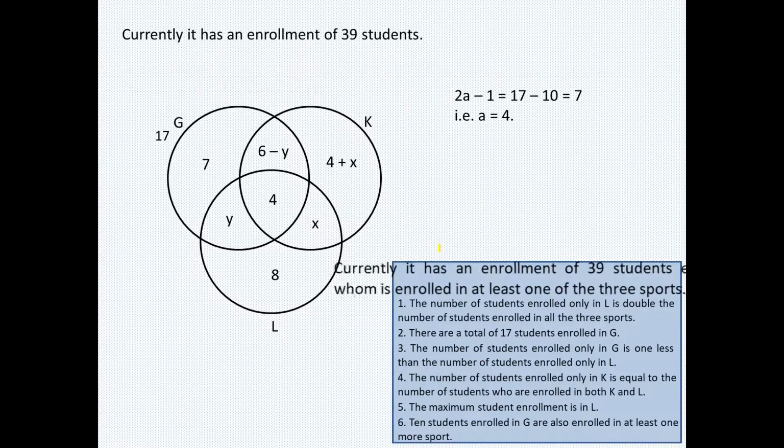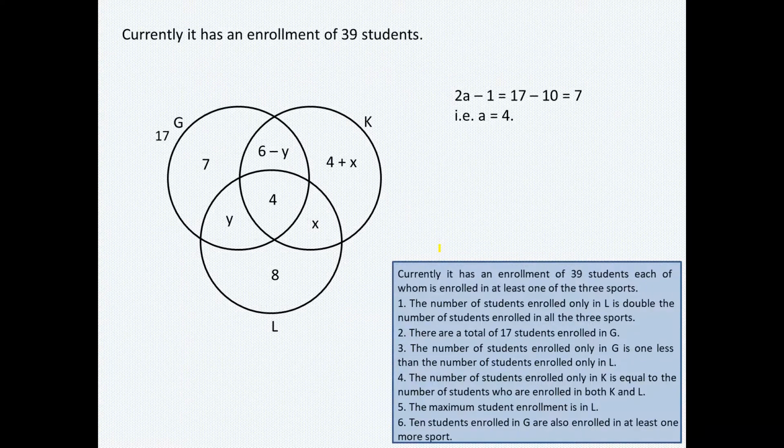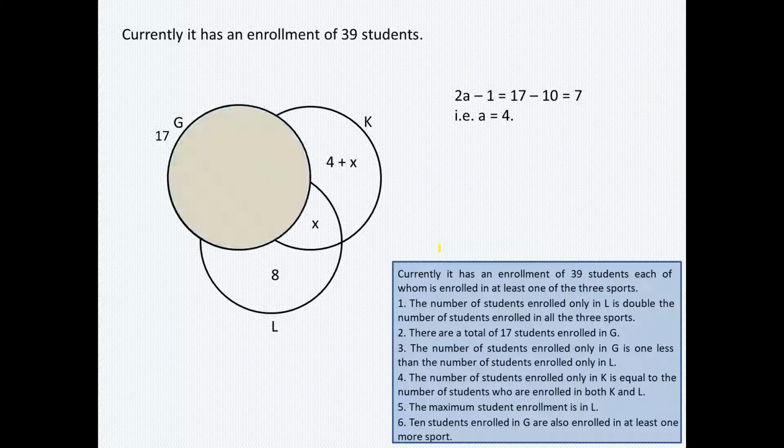Now, the original information given to us is that currently there is an enrollment of 39 students. That means all the areas in these three circles should add up to 39. Normally what we do is put the sum of all the areas equal to 39, though that will unnecessarily waste some of your time, because if you closely look at circle G, it itself is equal to 17, right?